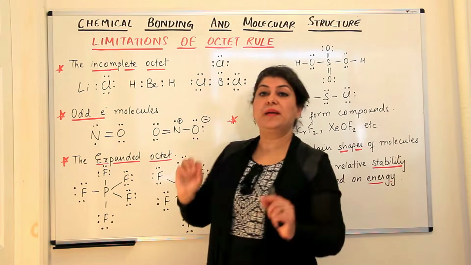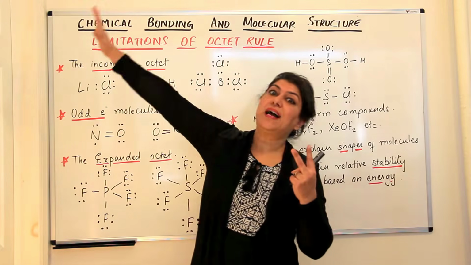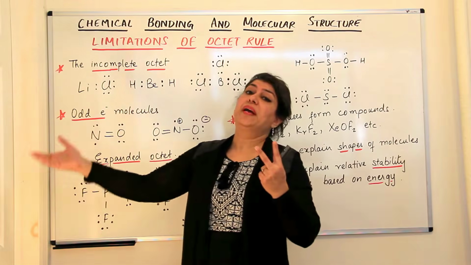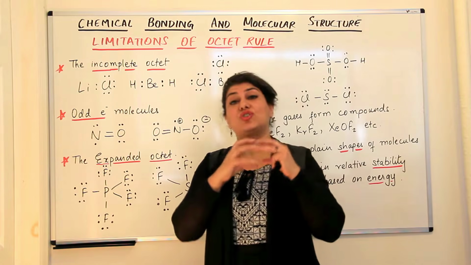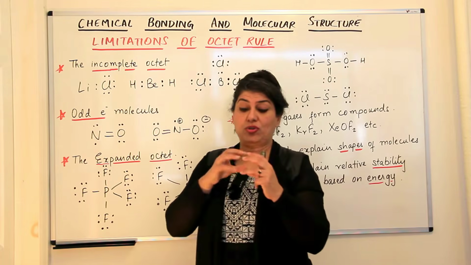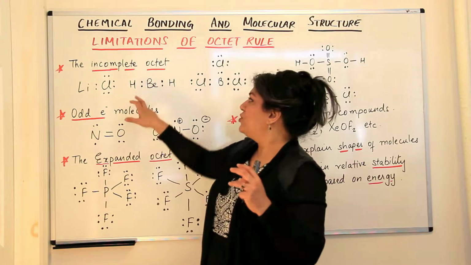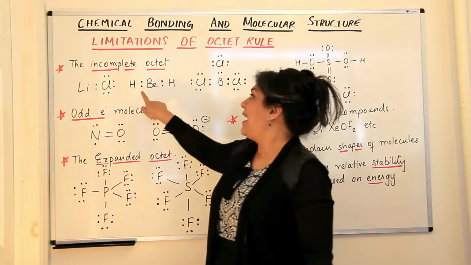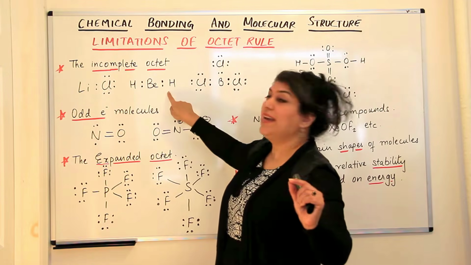Similarly, beryllium has 2 electrons in its outermost shell, and in order to acquire the octet, it might either have to gain 6 electrons, impossible, or it can lose 2 electrons. Again, the size is so small and the electrons are so close to the nucleus that it's not easy to lose those electrons, because of the attraction being felt from the nucleus. So beryllium forms covalent bonds. It shares electrons with 2 hydrogens and it forms a dihydride.